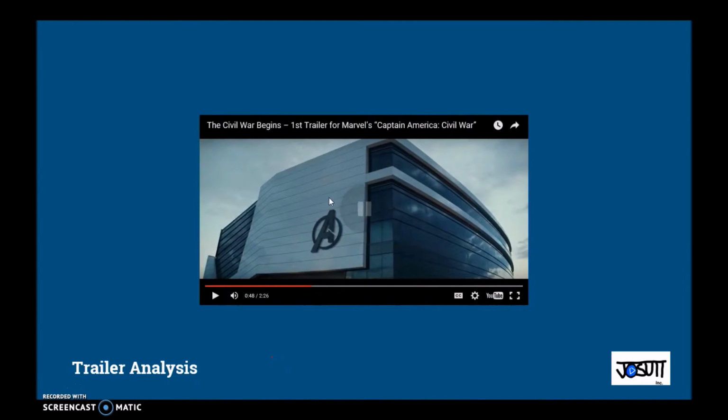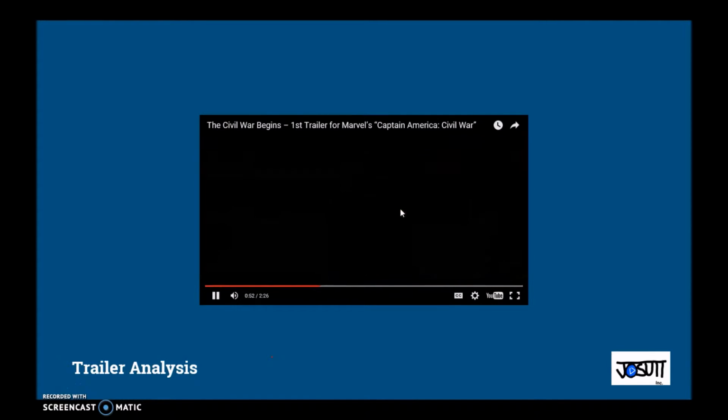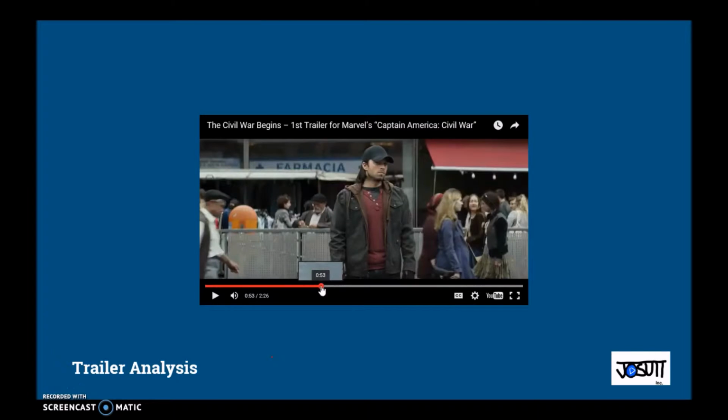So right here, New Avengers facility. Falcon, General Ross talking to Captain America, and he calls Captain America a vigilante. Now, Captain America doesn't really like this because he thinks himself a hero because he's given so much to help the people of his country.